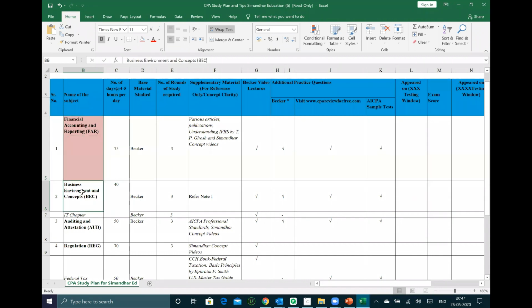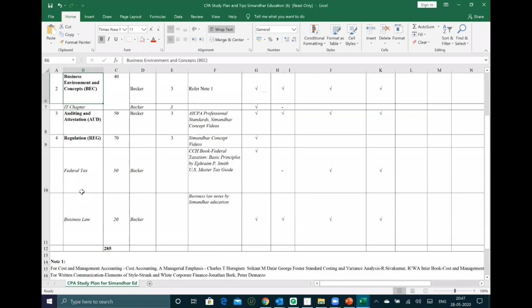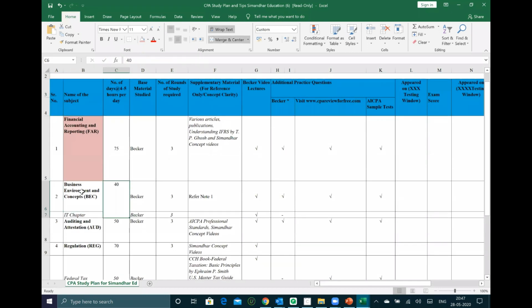Among all the 4 sections, if you want to get confidence and you don't want to fail the first exam, don't go here and there. I would suggest you start off with BEC because that is among the easier subjects among all the 4, right? And also the number of hours allocated for BEC is less. Again, it depends on the individual which section they want to give, and you would need to take a call on which section to give based on your past experience with these sections.